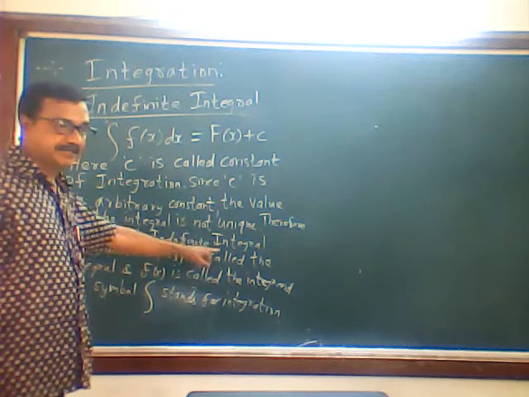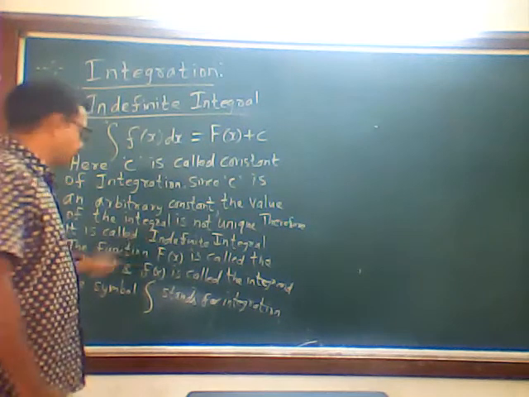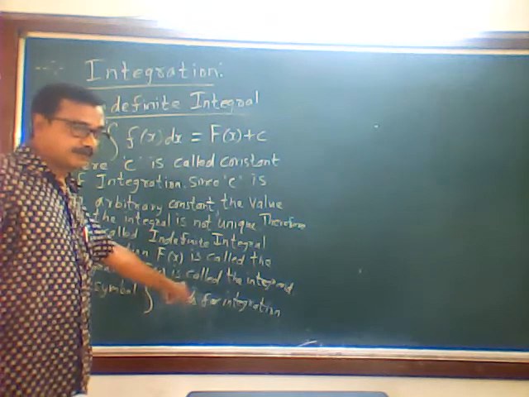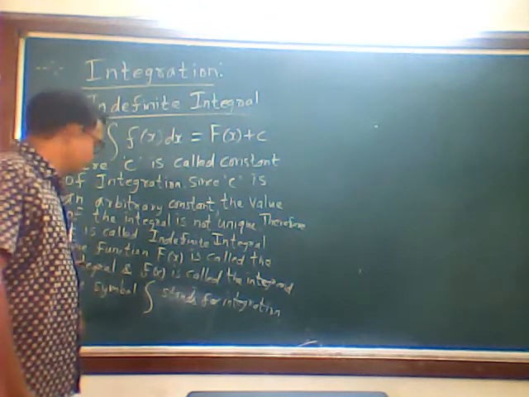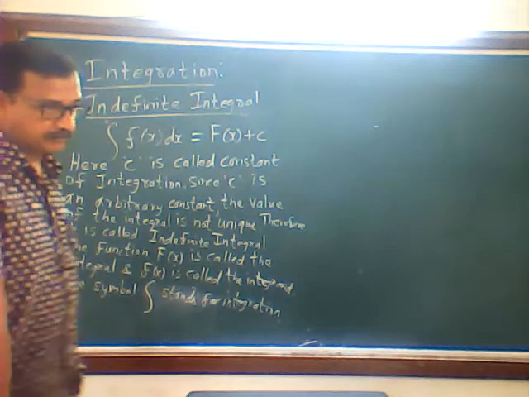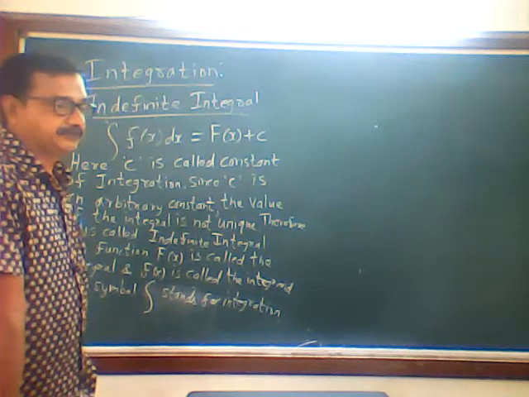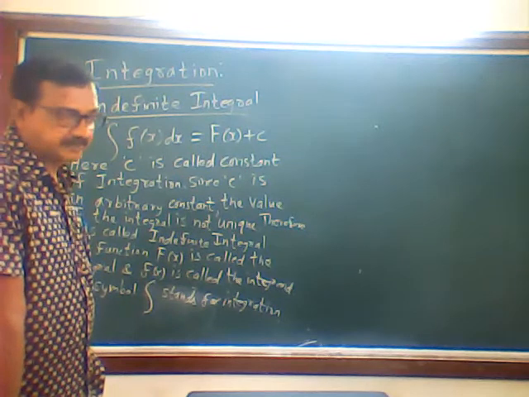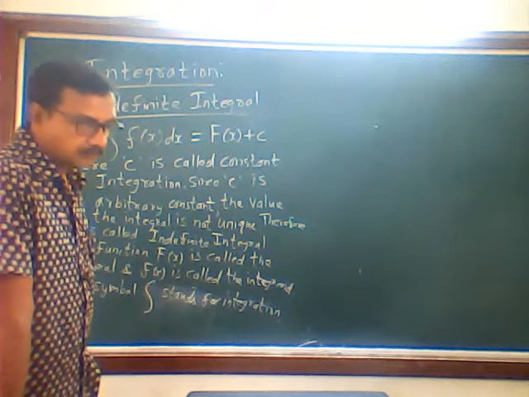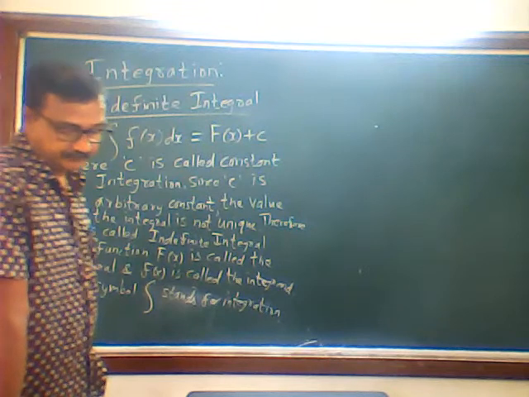Therefore, it is called indefinite integral. The function capital F of x is called the integral, and small f of x is called the integrand. And the symbol stands for integration. Now we come to the definition of integration. Integration is nothing but the reverse process of differentiation. Also, it is called antiderivative.